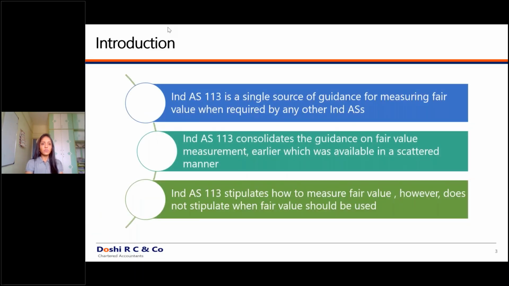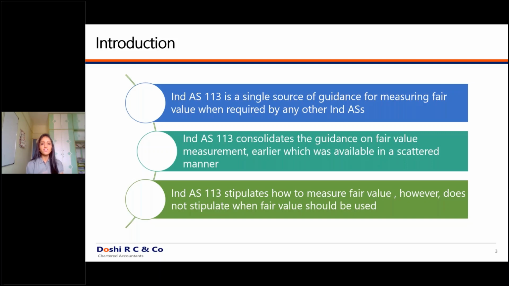So Ind AS 113 or IFRS 13 is a single source standard. What does it mean? Wherever other Ind ASs give reference to fair value measurement, you have to come straight to Ind AS 113. Instead of dividing the entire guidance across various standards, they have laid down one particular standard for fair value measurement, and wherever any standard uses the word fair value, you have to compute the fair value in accordance with Ind AS 113. So this is a consolidated guidance for the measurement of fair value.